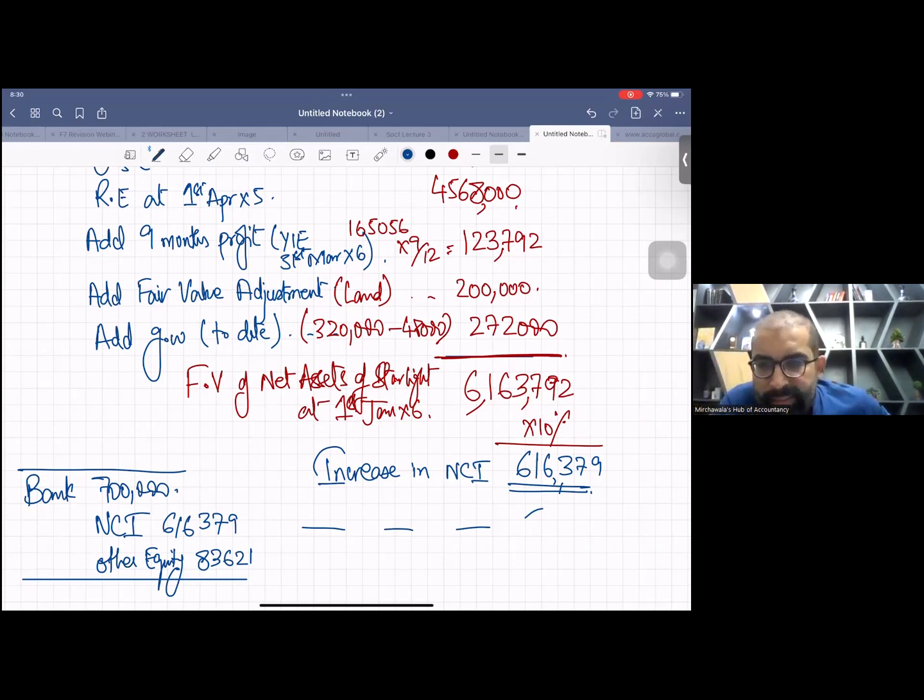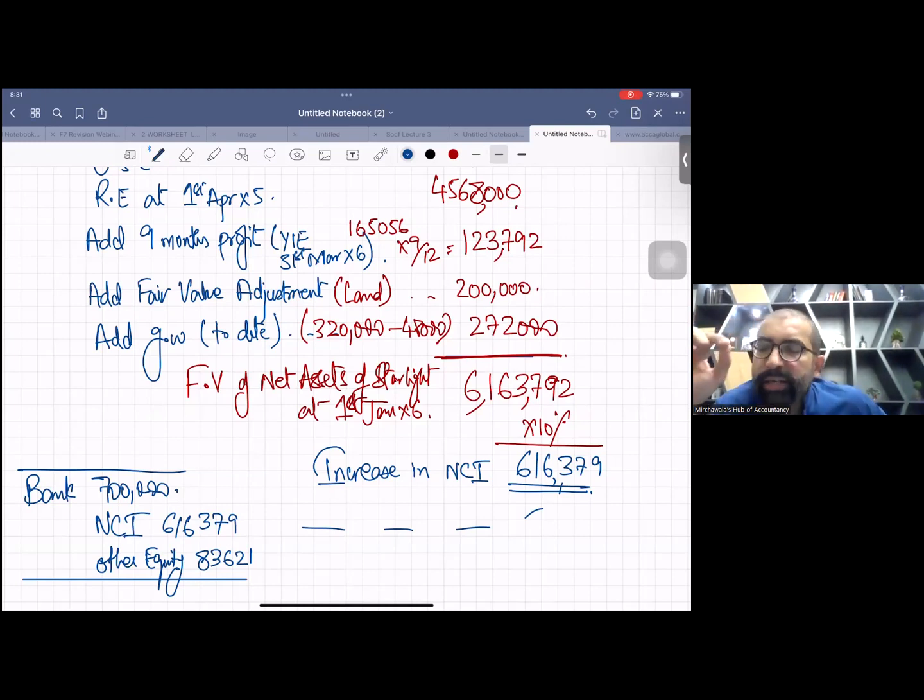Tell me, will this other equity go in the OCI section with the income statement or not? Correct answer. You guys are right. Yes, it will go in OCE, not OCI.